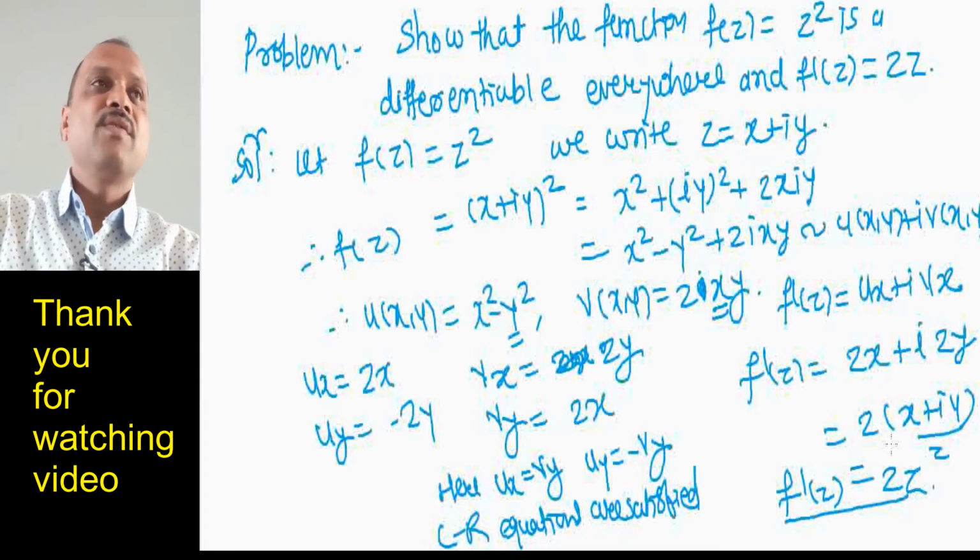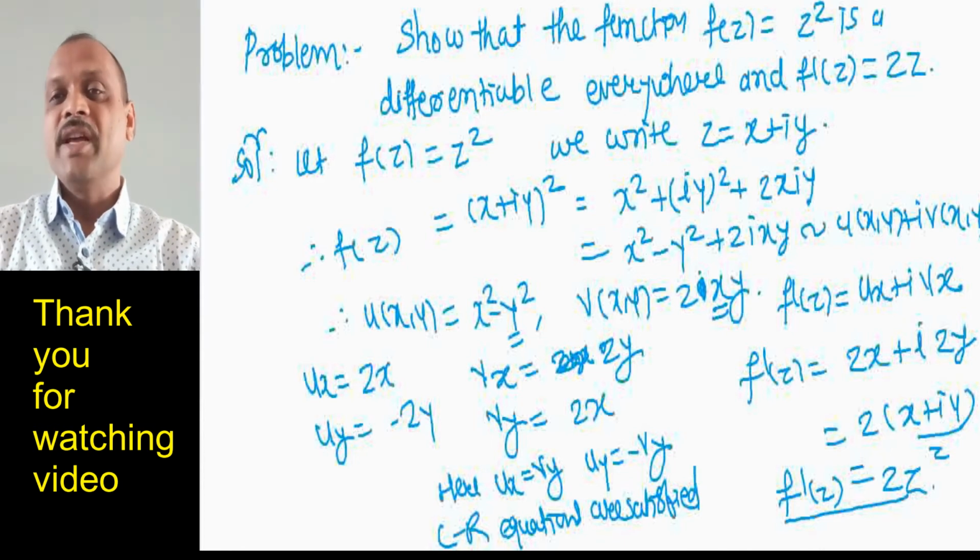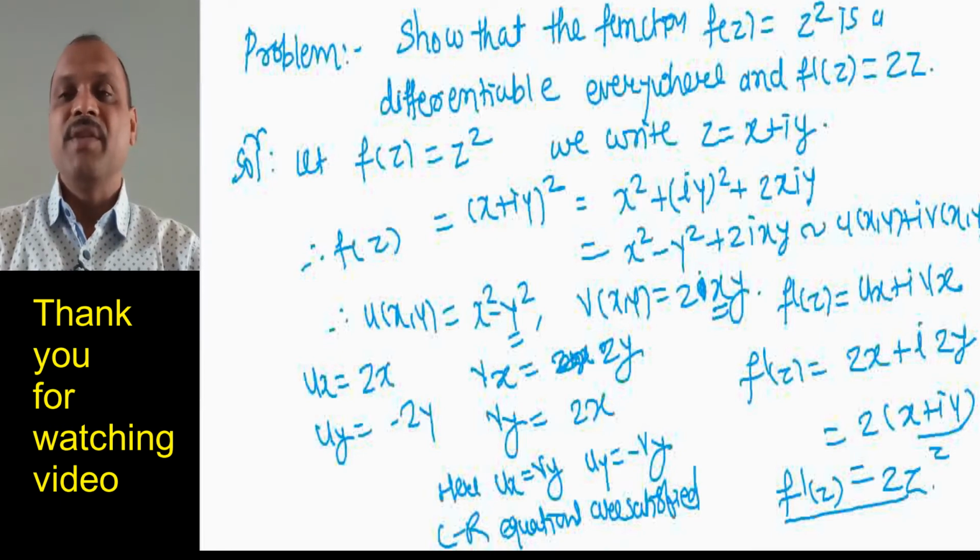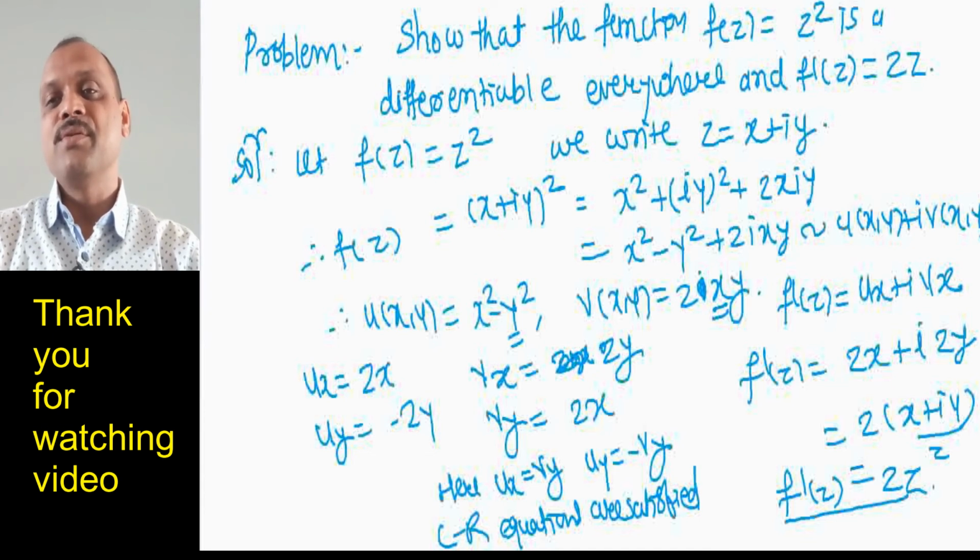So friends, here we have discussed the algebra of derivable functions, then the Cauchy-Riemann equations, one theorem of these Cauchy-Riemann equations where we get an idea of finding the derivatives, and one problem where we calculated the derivative of the function f of z equal to z square, where we get that f dash of z equal to 2z by using the CR equations, that is the Cauchy-Riemann equations.